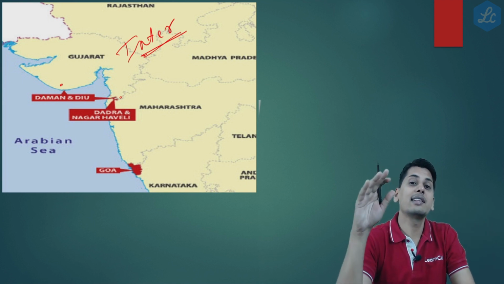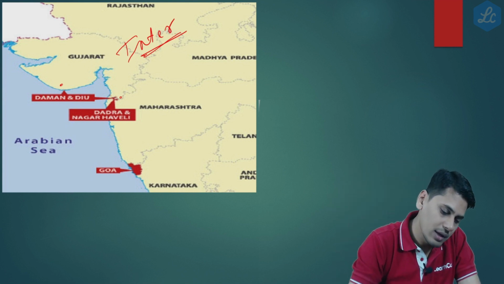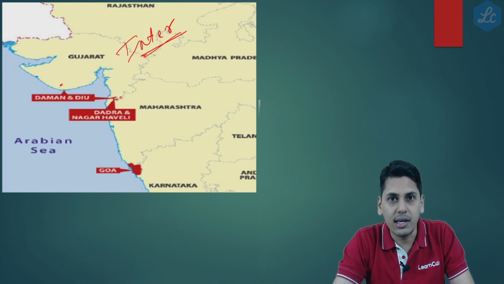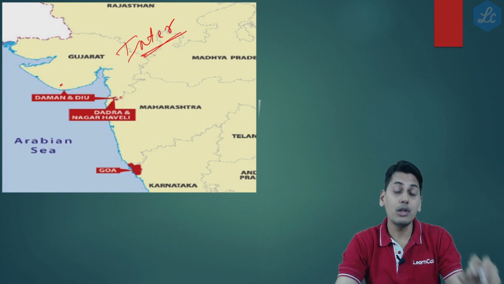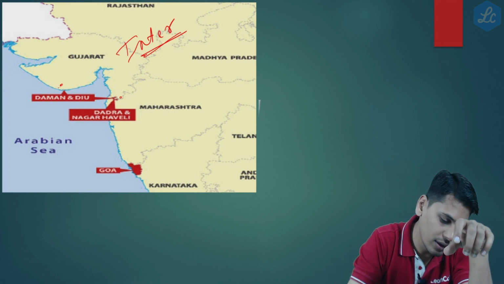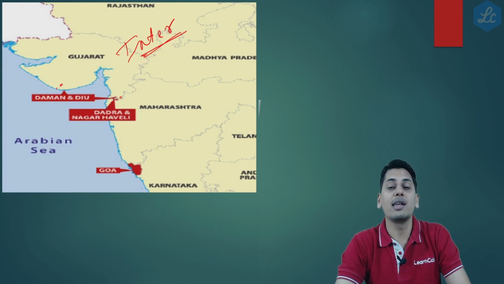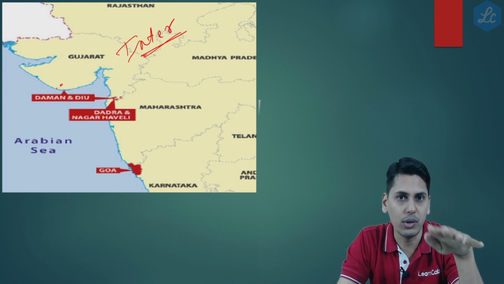However friends, let's take the very same example in the post-amendment scenario. If a person is supplying goods from Daman and Diu to Dadra and Nagar Haveli, will it be called an interstate supply? Friends, the answer is no. Although geographically they are located at two different places, Daman and Diu and Dadra and Nagar Haveli are treated as the same union territory.